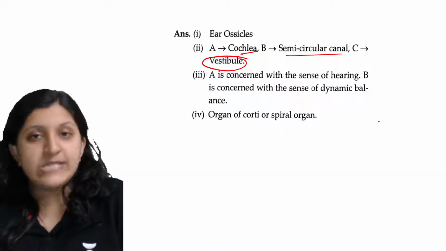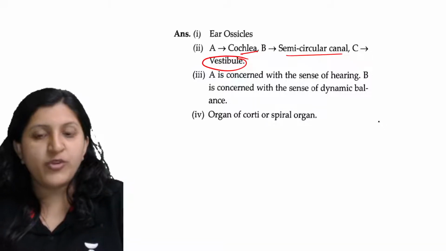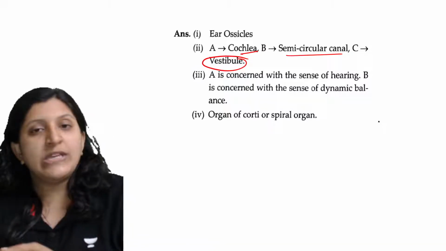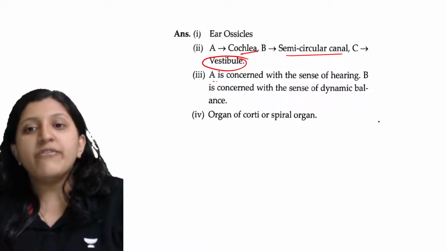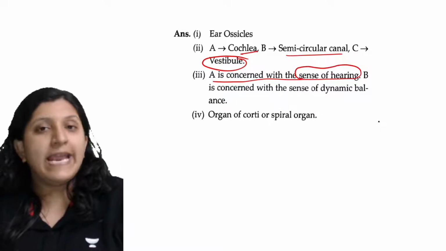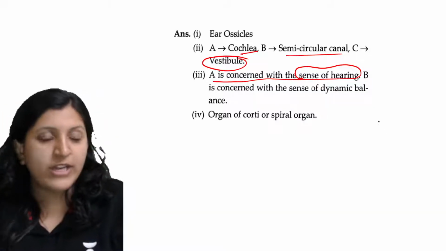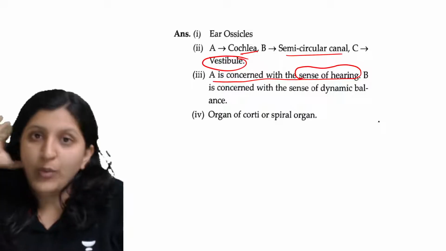It senses a movement, that is a vibration, in the fluid, which later connects to the auditory nerve. So A is concerned with the sense of hearing, by the vibration being connected to the auditory nerve, and then one can hear.